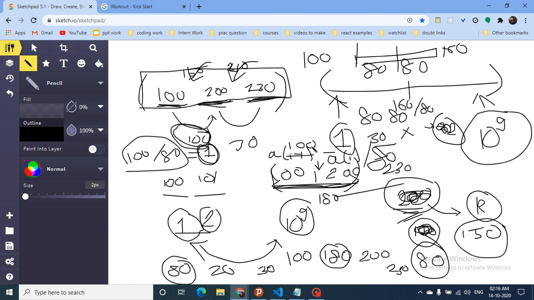So I will insert at 180 and the difference will become 80. I hope you get the point how we are inserting it. So we just have to iterate from left to right, find the difference between these two numbers, and divide it by the difference which I want, which is the mid value.